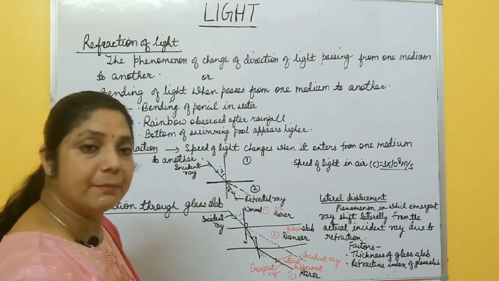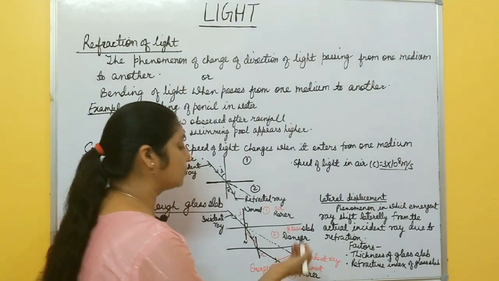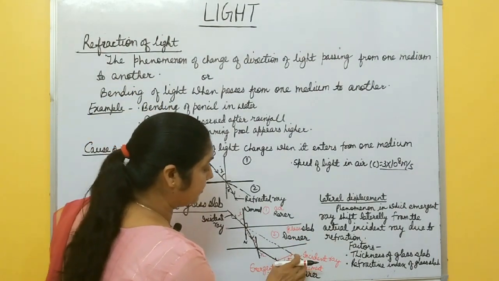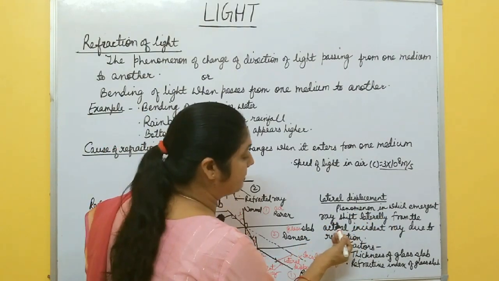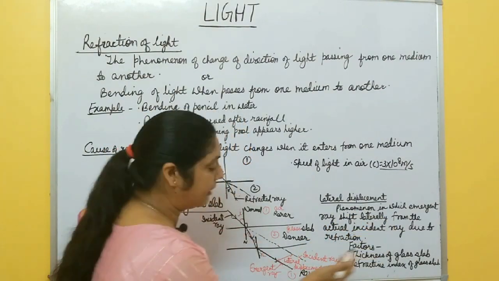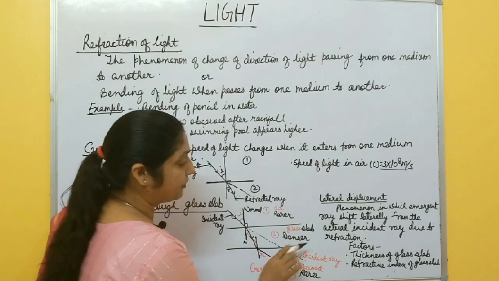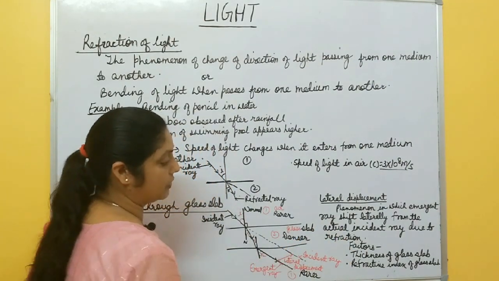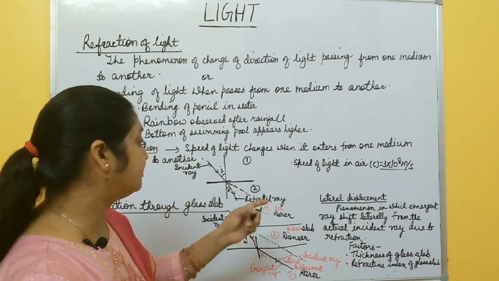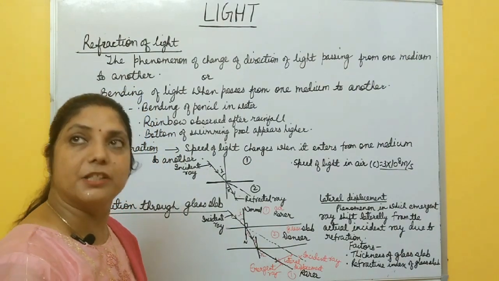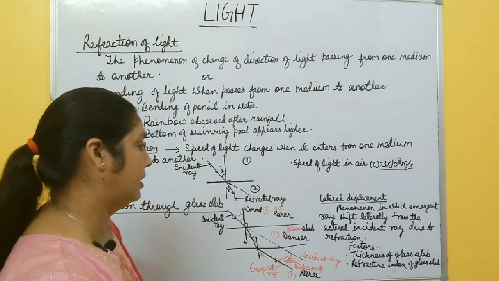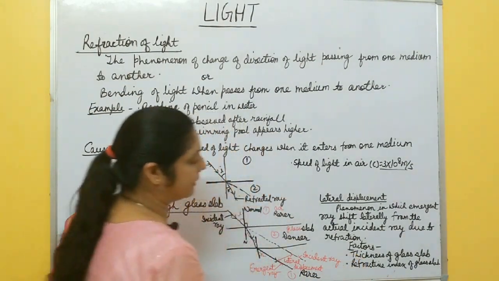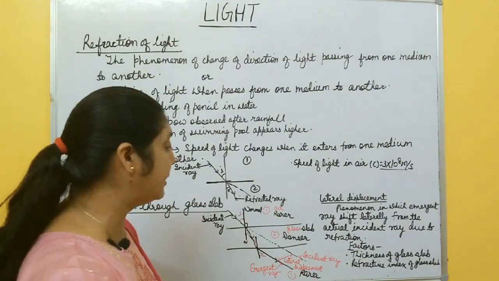So in exams it comes for 1 mark. What do you mean by lateral displacement? Actually, it is the phenomenon in which the emergent ray shifts laterally, meaning perpendicularly, from the actual incident ray. This is called lateral displacement, and it takes place due to refraction. Next, for 1 mark also comes, what are the different factors on which this lateral displacement depends?